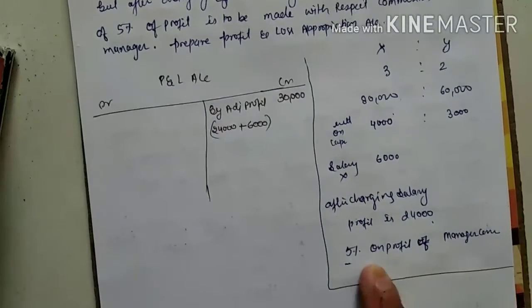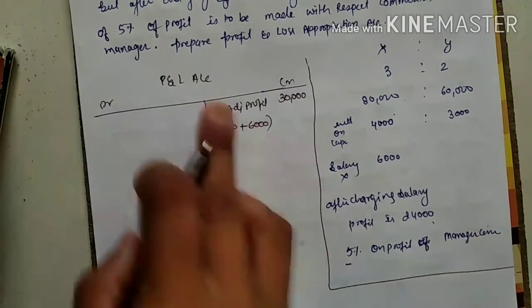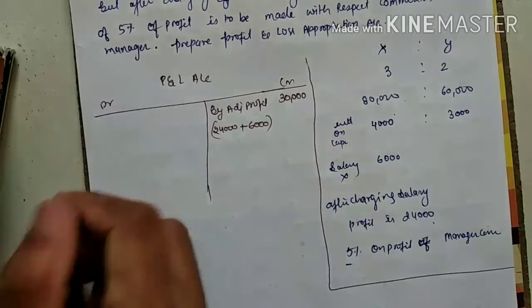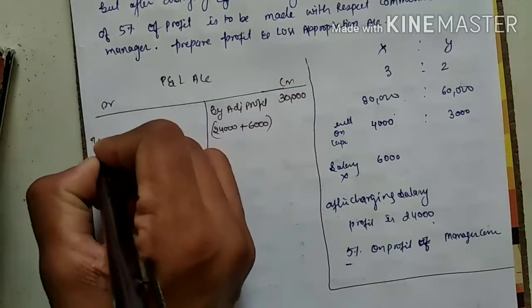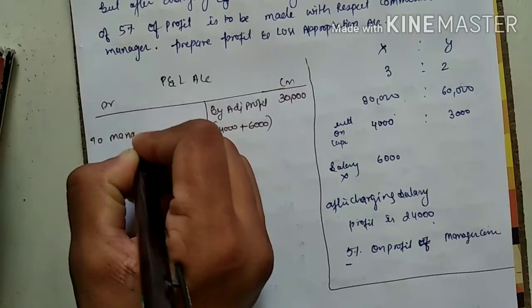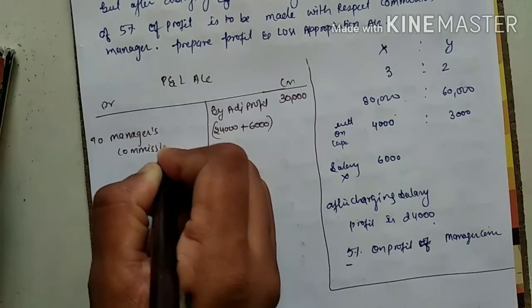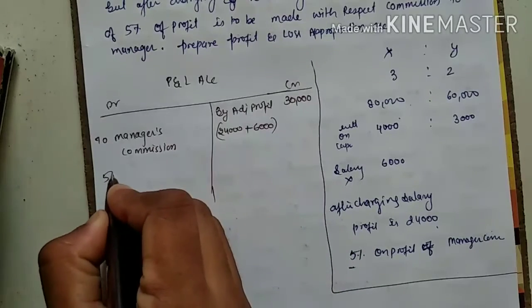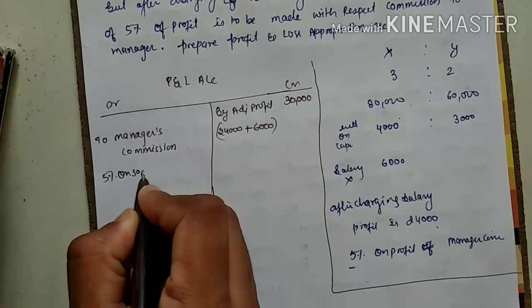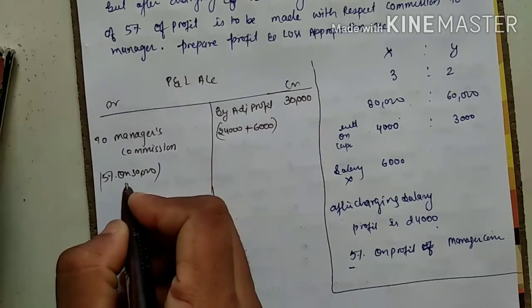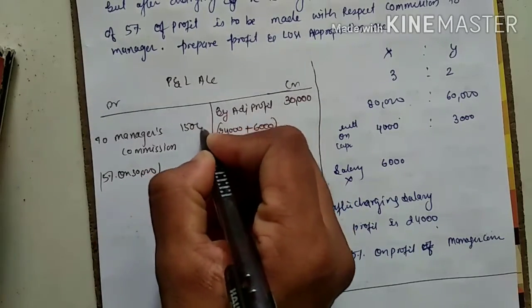Now see, 5% on manager's commission. First of all, 5% on manager's commission, 5% of 30,000. Write manager's commission completely to understand. 5% on whom? 30,000. So do it. 5 3s are 15, so 1,500 will come as my commission.